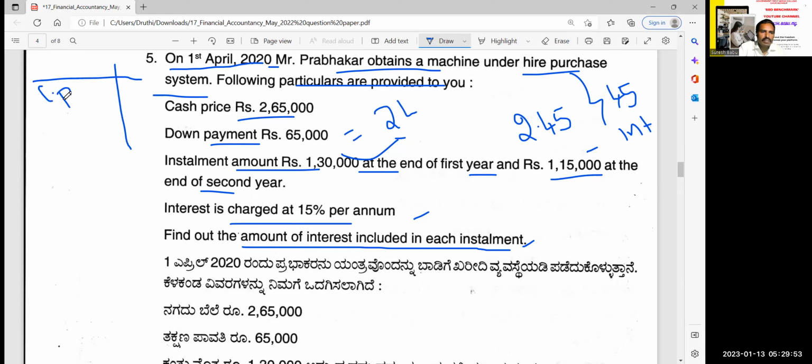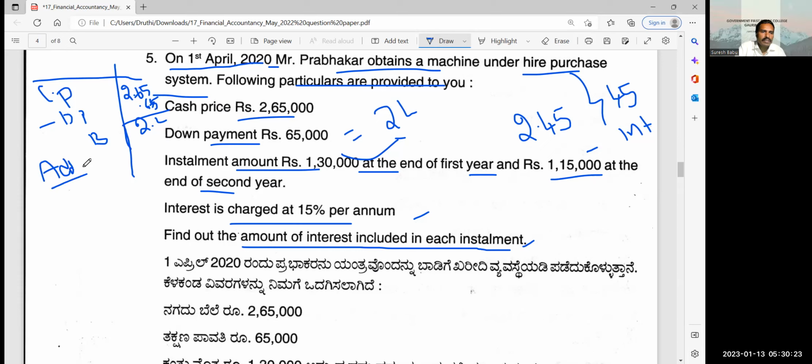Cash price 2,65,000, correct? Minus down payment 65,000. The balance is 2 lakhs.